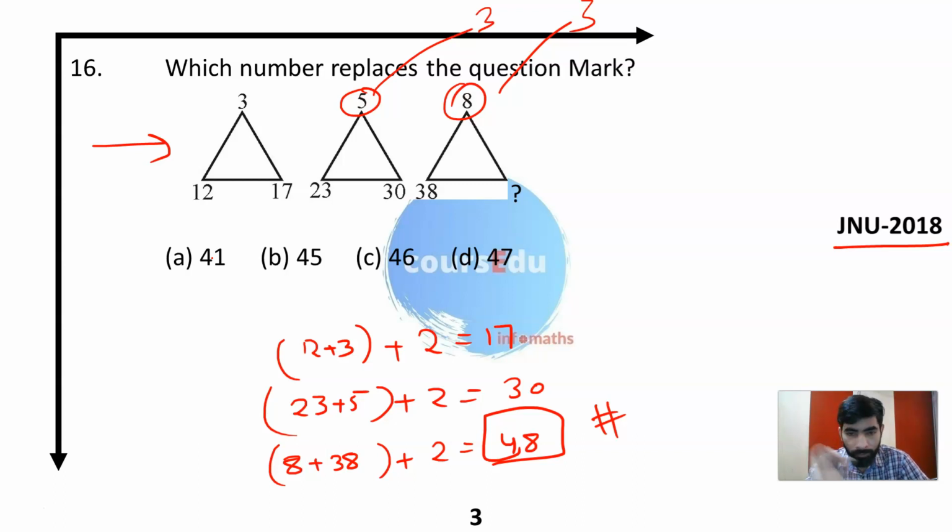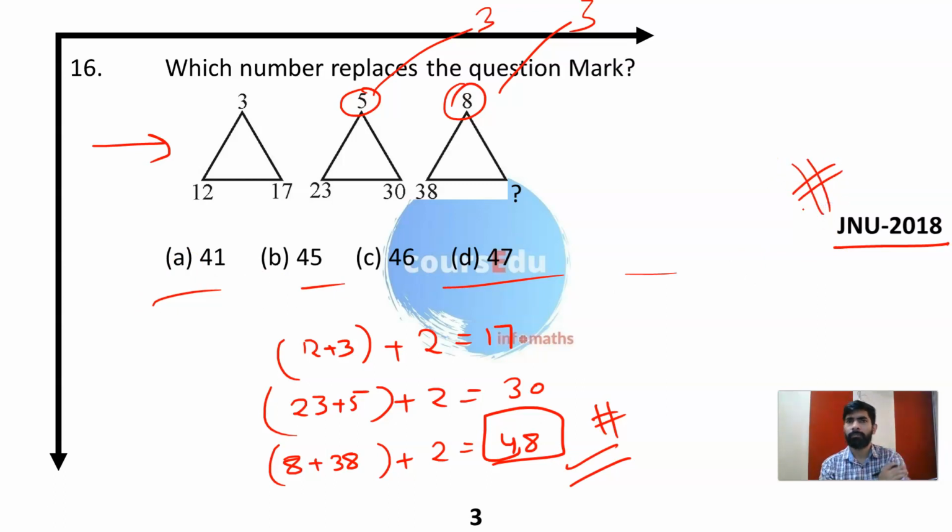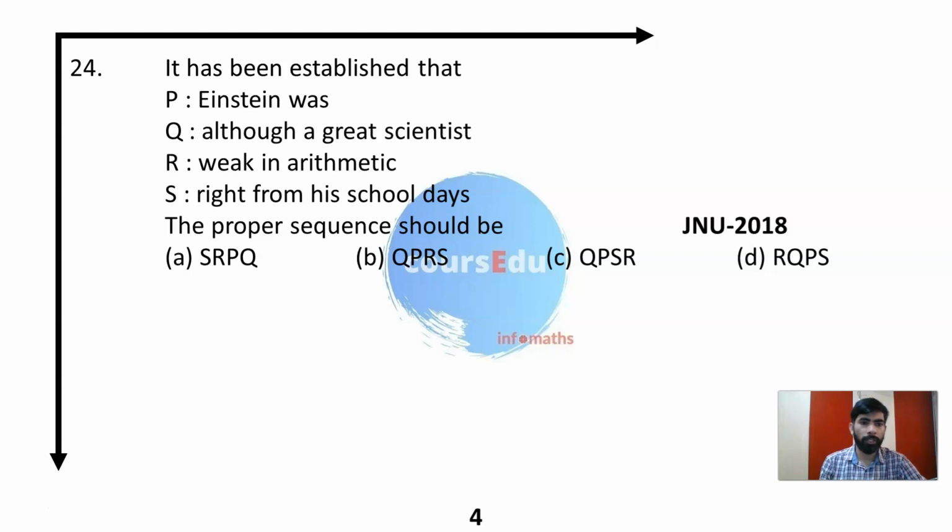You have to find out the value of the question mark. Based upon that, this could be an answer, but that is not here. I saw many of the papers, and most of the questions on the topic of missing numbers are like this, where we don't get the same value as it is. So this is the 16th question. Now look at the 24th question.